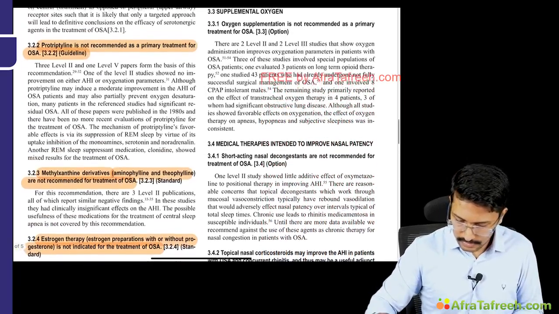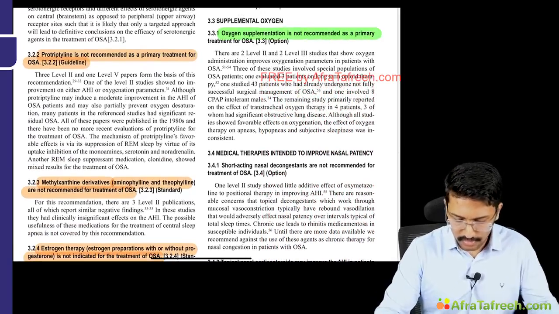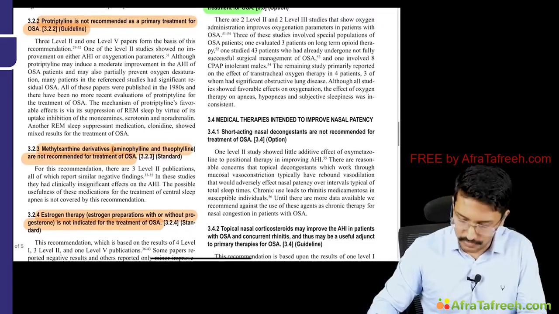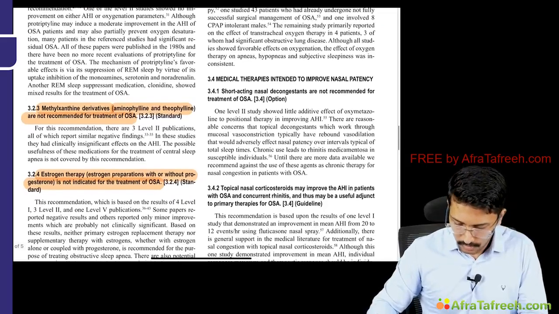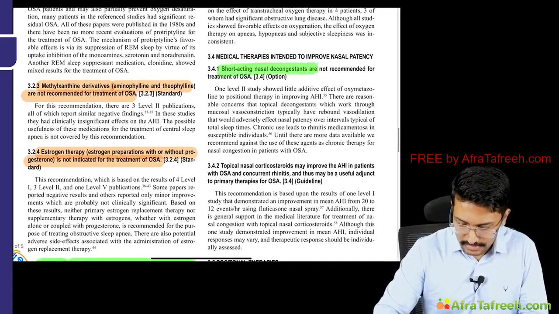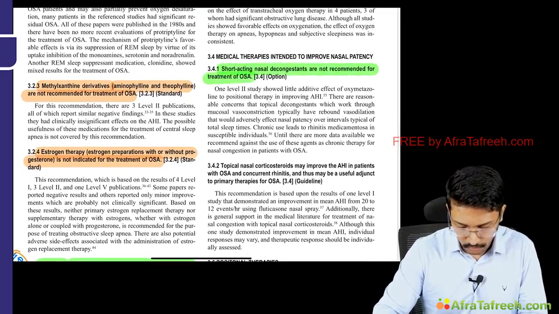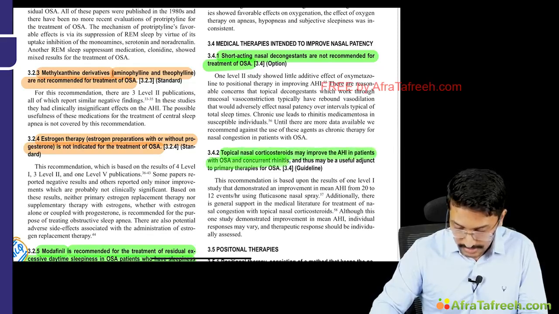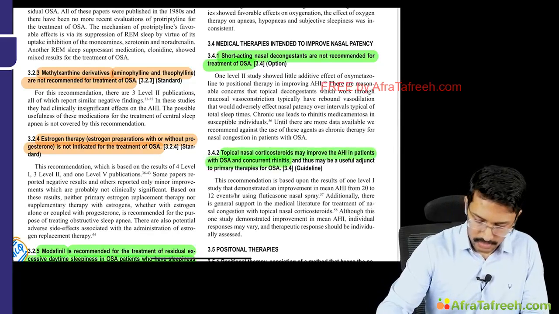Okay, next is oxygen supplementation. It is not recommended as a primary treatment of OSA because oxygen does not relieve the obstruction. Okay, then short-acting nasal decongestants are not recommended for treatment of OSA, but topical nasal corticosteroids may improve AHI in patients with OSA and concurrent rhinitis. So I think I've told you this.